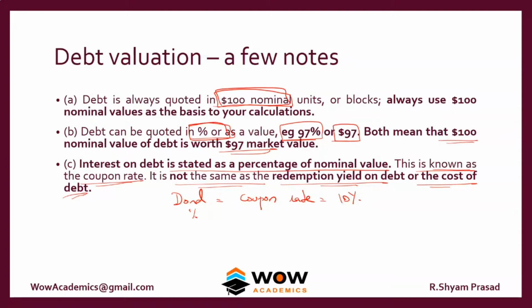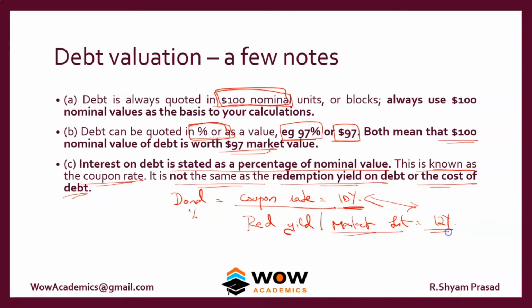But there are other numbers, called the redemption yield or the market interest rate. This number can be like 12%. So don't confuse what is printed on the bond with the market rate. What is printed on the bond is the coupon rate. The market rate is the current rate in the market.